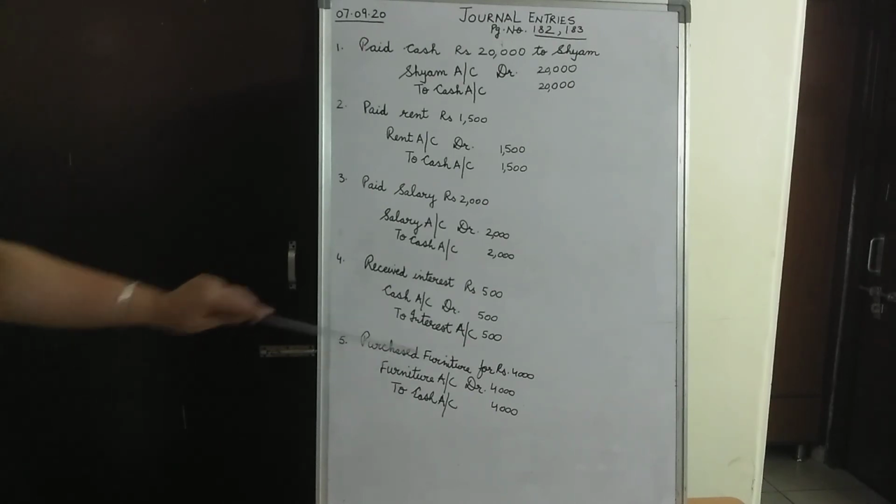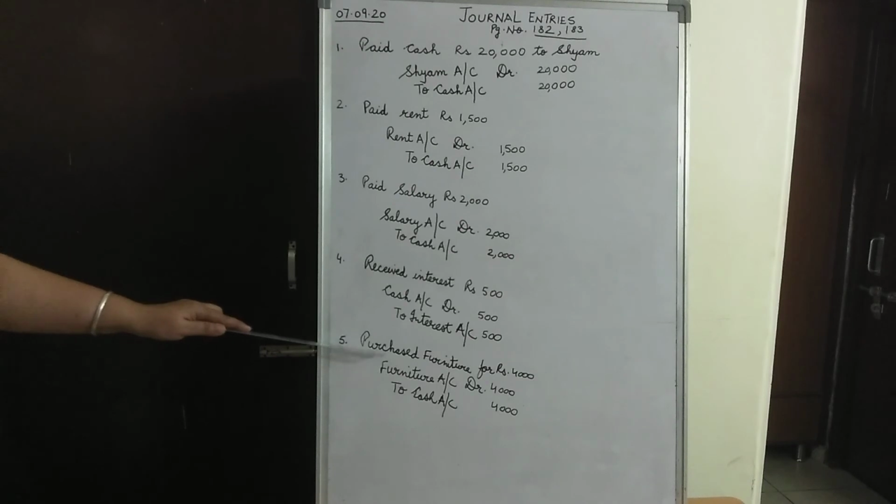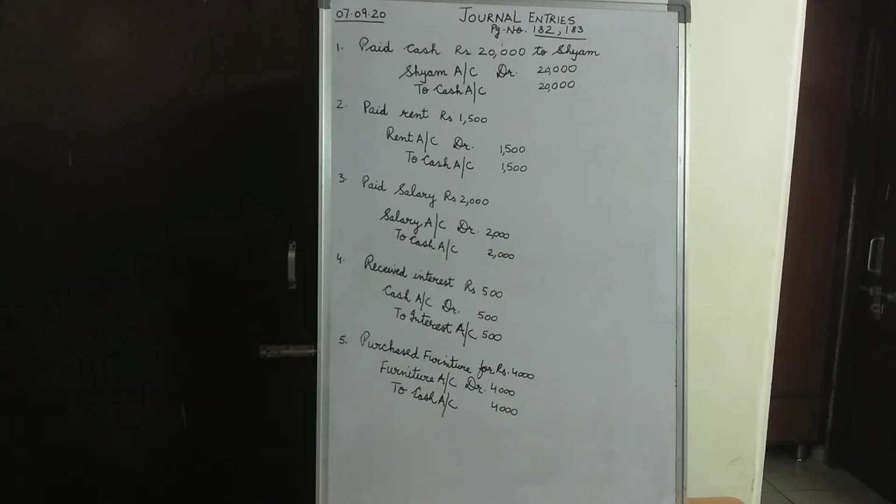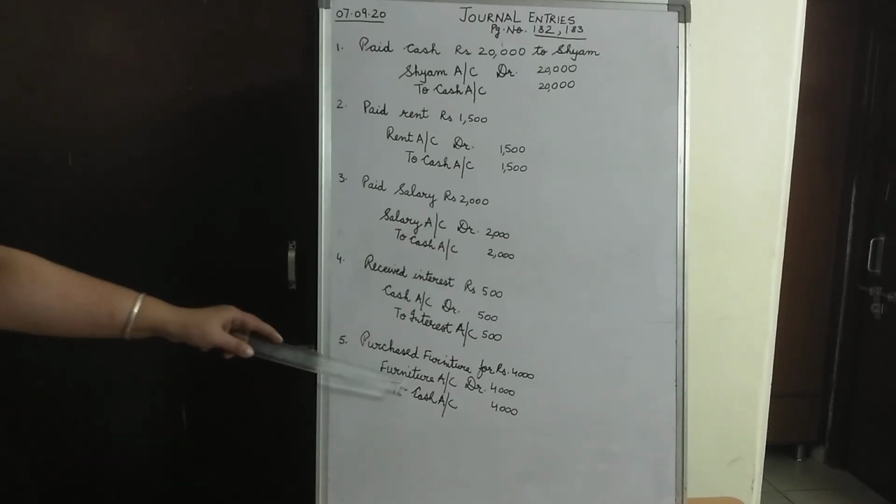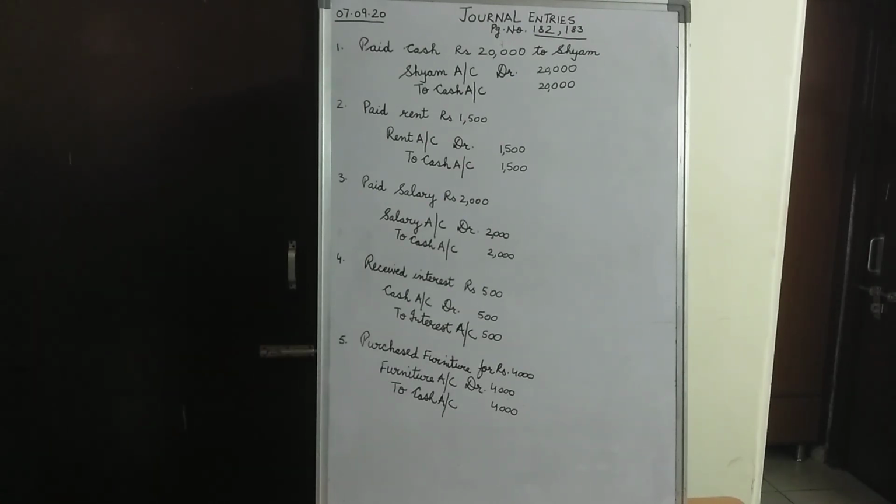We have purchased furniture. So always remember, in this transaction, we are purchasing an asset, asset in terms of furniture for rupees 4,000. So furniture is part of real account. It being an asset, what is coming into the business? When we go to a shop, we buy something, that thing comes back to us in our home. Same is the case over here. When we are going out and we are buying furniture for our office or for our factory, that furniture is coming into the business and it is an asset. So furniture is coming into the business. So we would say furniture account debited as applicable rule for real accounts.